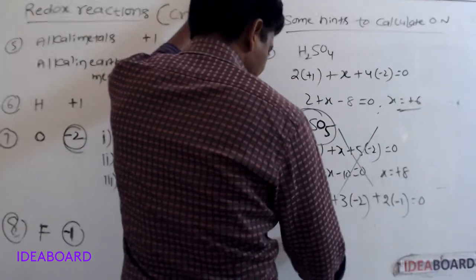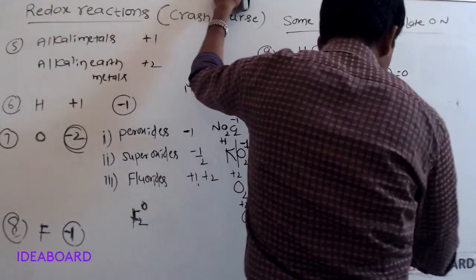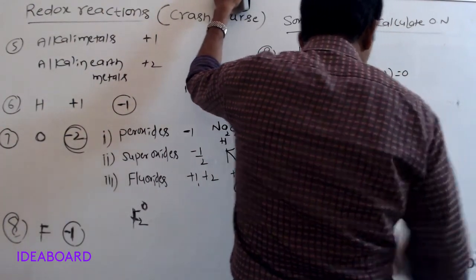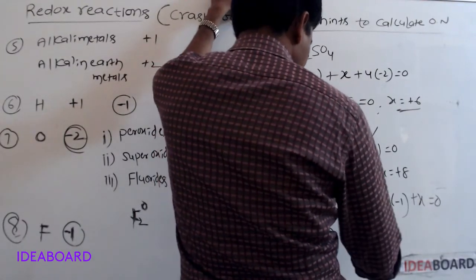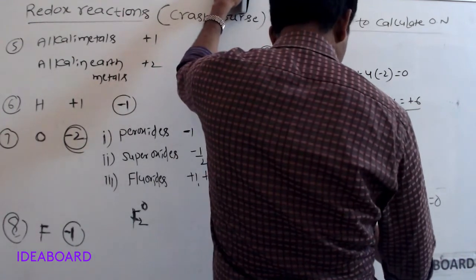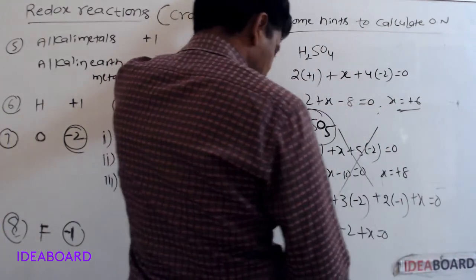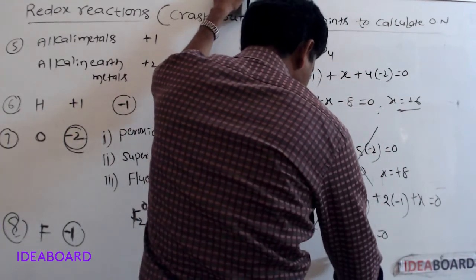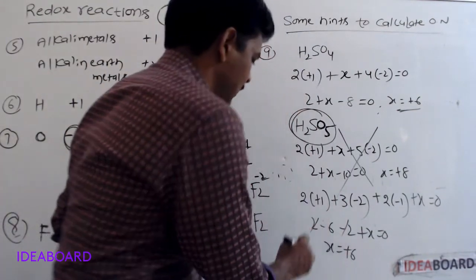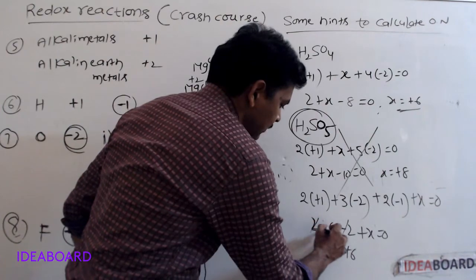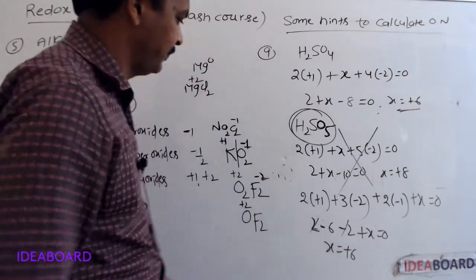Let the oxidation number of sulfur be X. Then 2 minus 6 minus 2 plus X is equal to 0. The +2 and -2 will get cancelled. X minus 6 is equal to 0, then X is equal to +6. So this is correct.